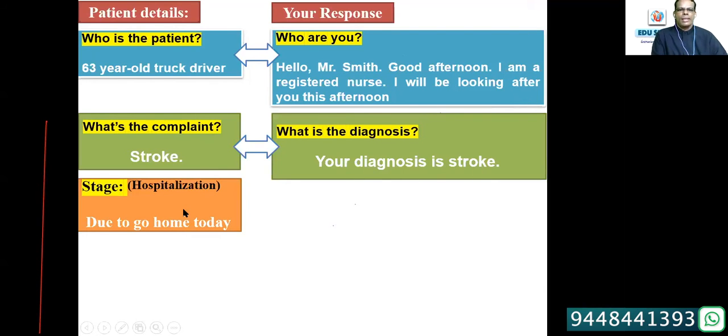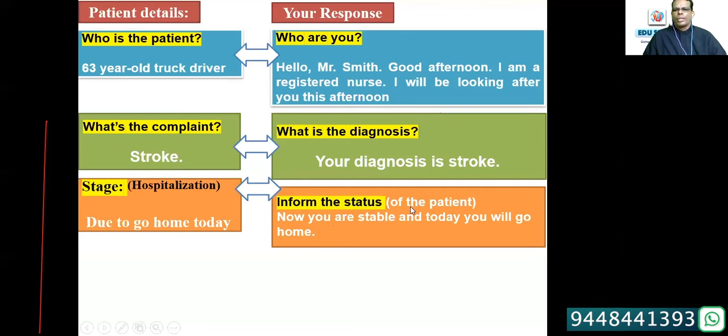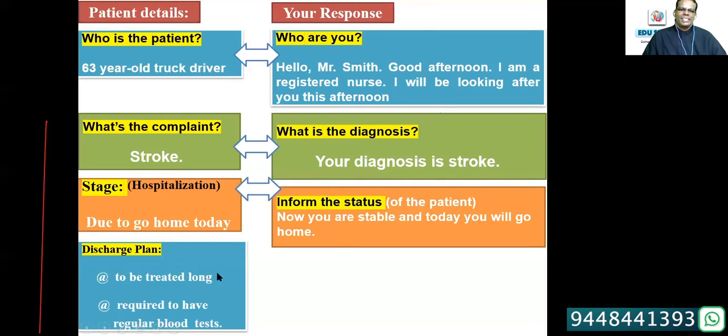And next stage, the phase of hospitalization. Do you go home today? That's the information given in the role play card. What is your response to the patient? Inform the status of the patient. That is, now you are stable and today you will go home. Next is the discharge plan. To be treated long-term, required to have regular blood tests. That's what is given in the role play card.